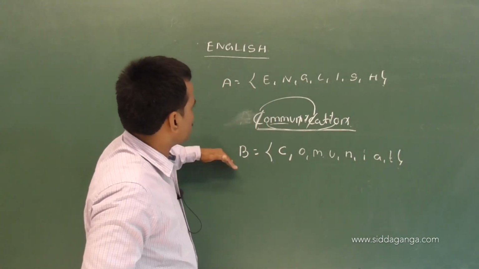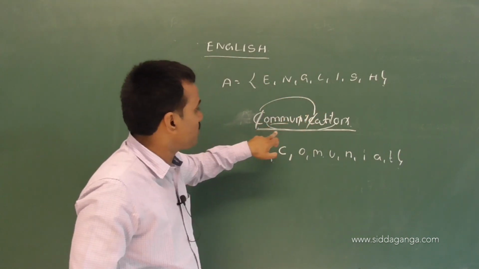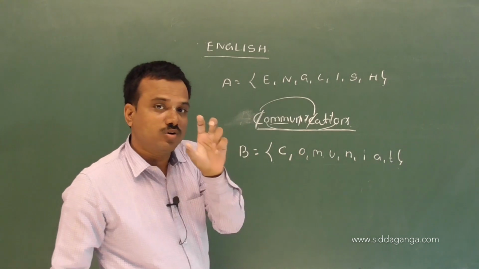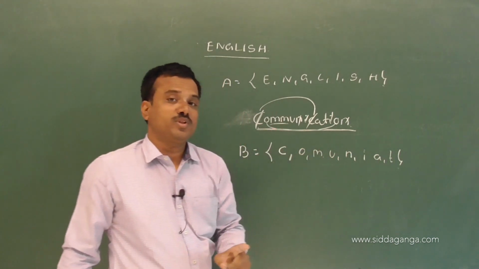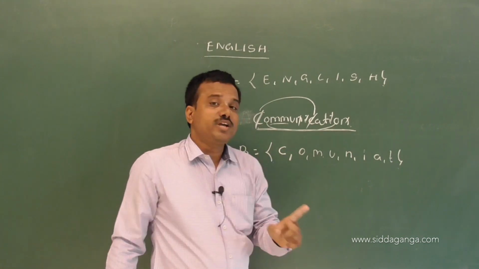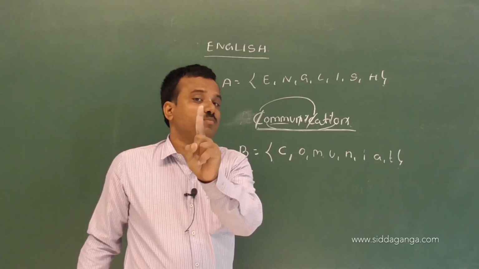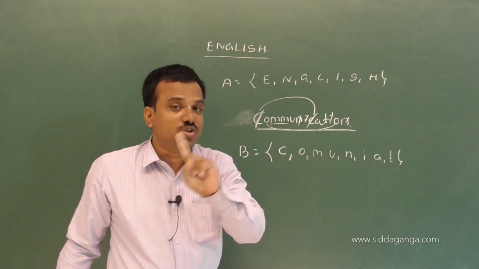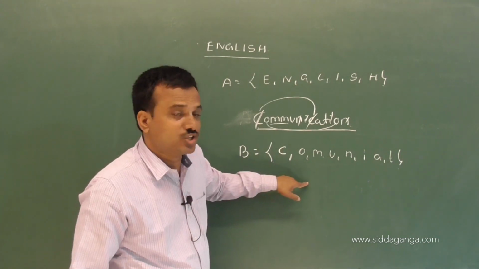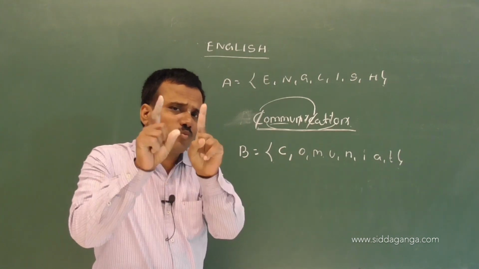Observe these two. In ENGLISH, no letters are repeated. In COMMUNICATION, the letters are repeated. That means repetition is not allowed in the collection of the given set. Very important. We have to write only 1 time.